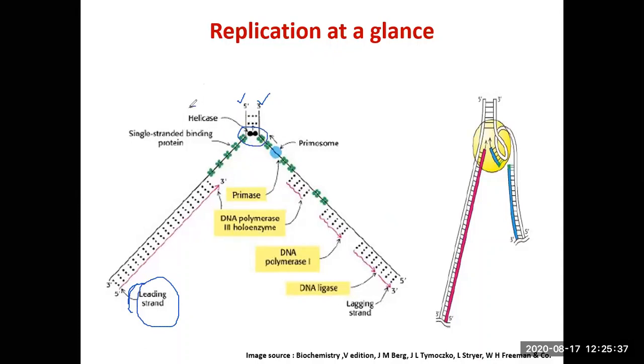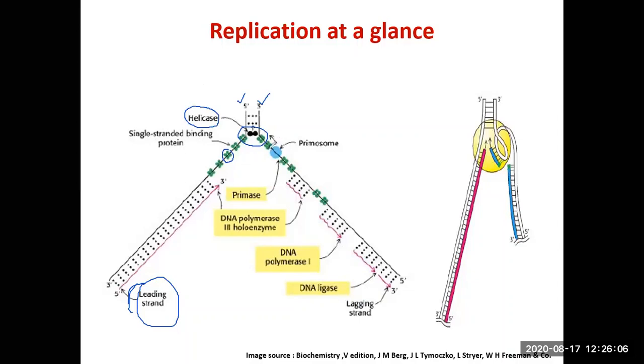Helicase is an enzyme which is responsible for ATP driven unwinding of DNA. So it is here that the DNA duplex will be unwound at this point using the enzyme helicase. It requires ATP, and as soon as the two strands are separated, these green dots are single strand binding protein, and as you can see, there are 4 dots visible. That means it's a tetramer. Each is about a 19 kilodalton subunit, right?